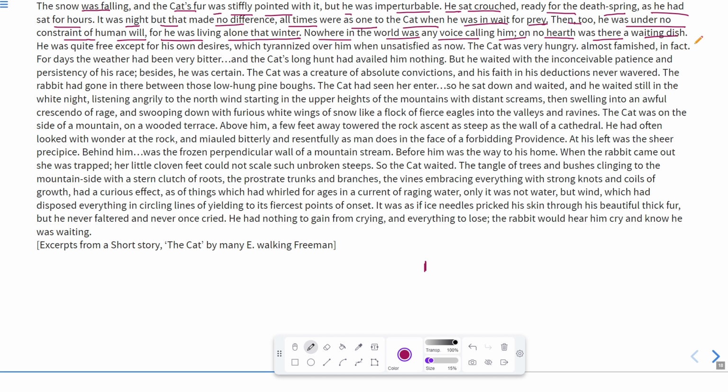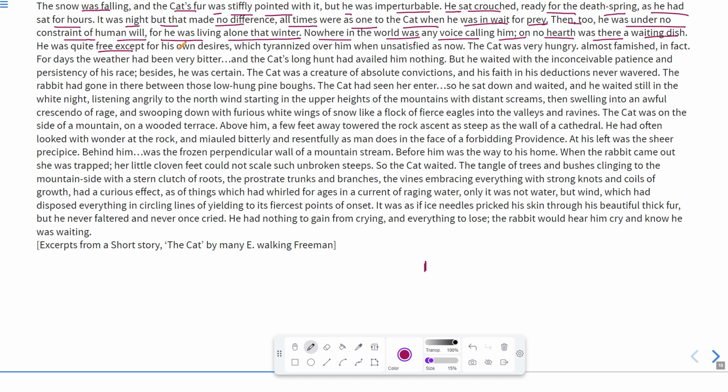No hearth. A hearth is a kind of cooking stove, the traditional stove that one used, with a bucket in which there is mud, and coals or logs of wood are burnt to cook anything. So there was no waiting dish that could be used for him.